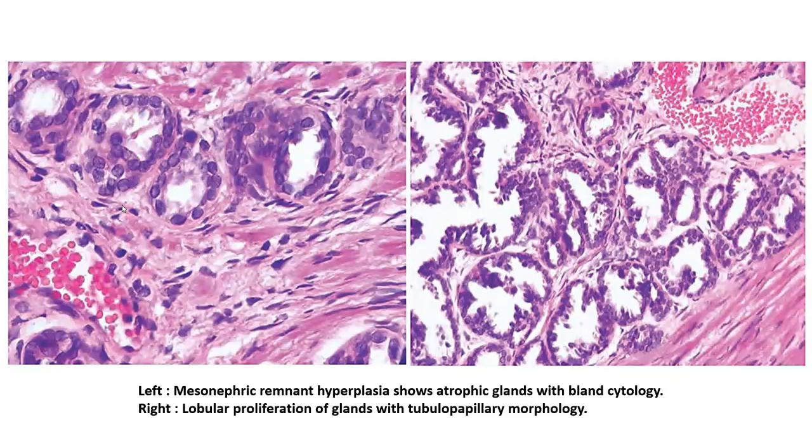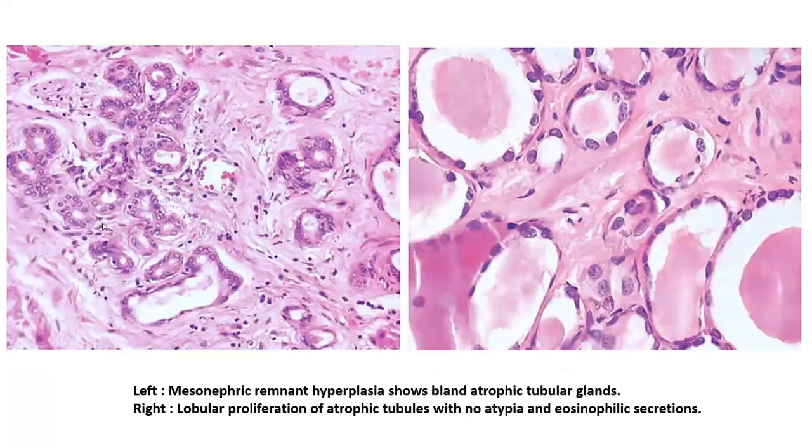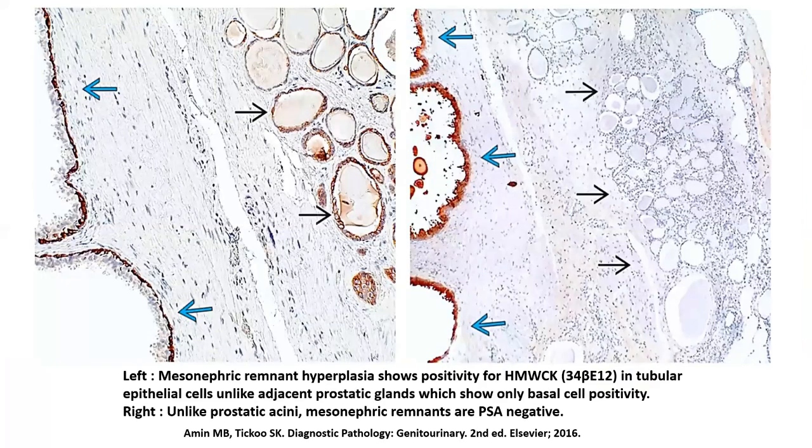Appreciate the fact that they do not have the slightly abundant vacuolated cytoplasm that you see in the case of a prostatic acini. And some of these glands have a bit of luminal undulations to them, slightly irregular in appearance. And once in a while, they can even look haphazardly infiltrative. And again, eosinophilic secretions within these glands is an important diagnostic clue. And what about IHC? Remember that these glands have got the basal cell layer.